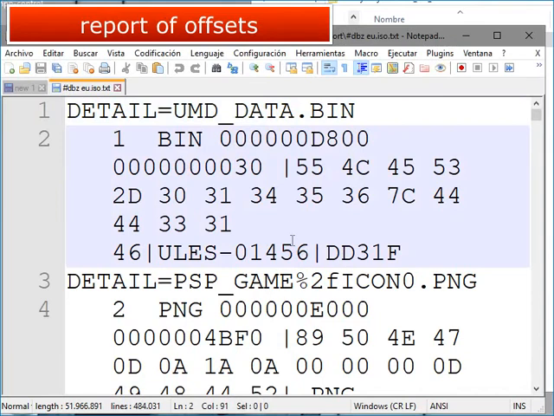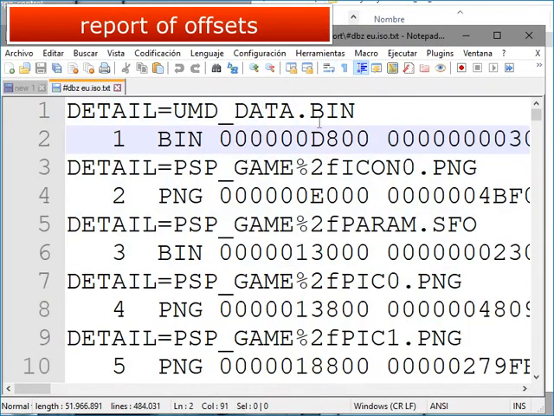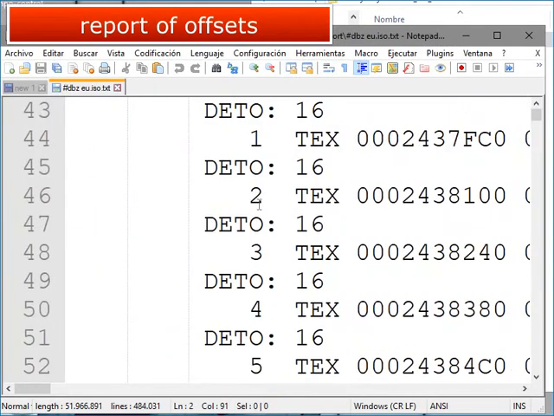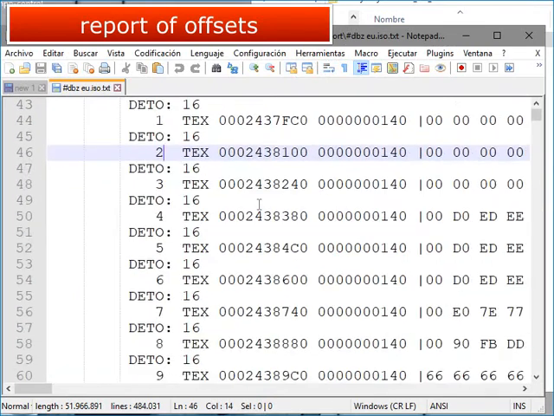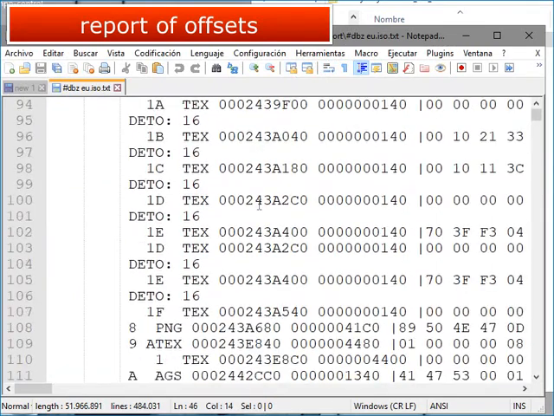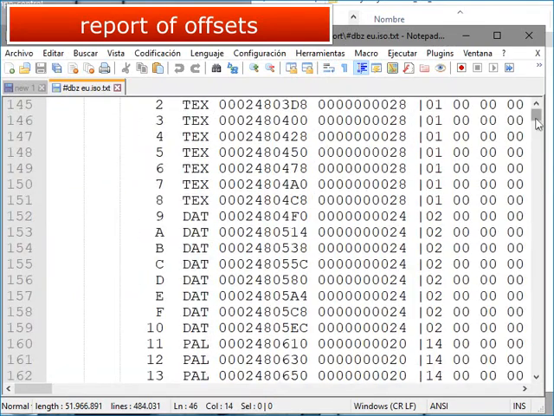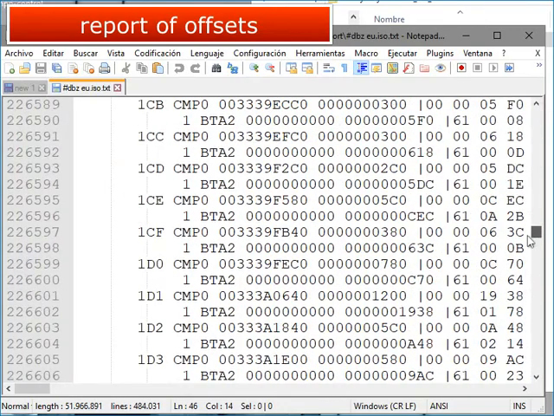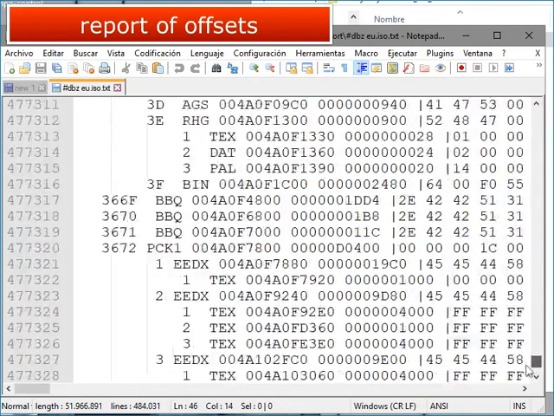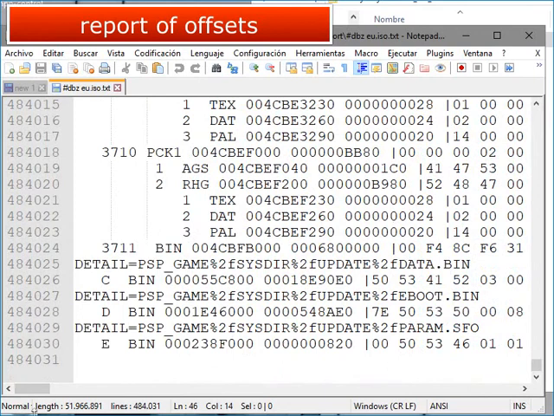You see it here, we have our report of offsets, with which we can guide ourselves to see in which offsets you find certain game data, but not in all cases will it give you the offset of the game, and if the file that has been analyzed is compressed it will give offsets related to the compressed file, and not the ISO or folder.